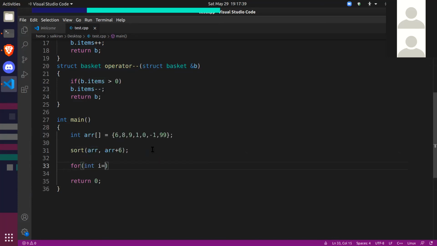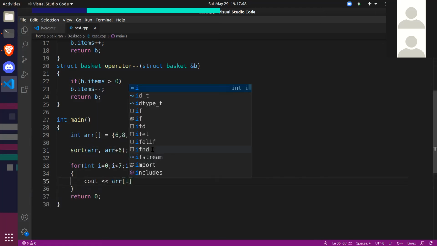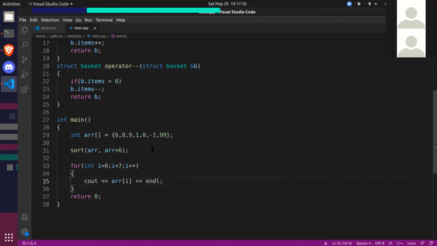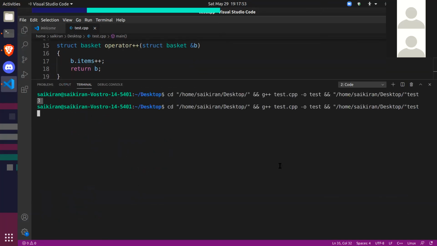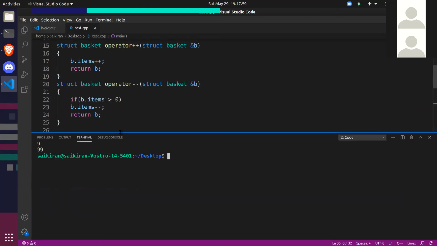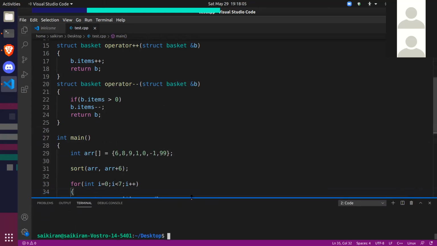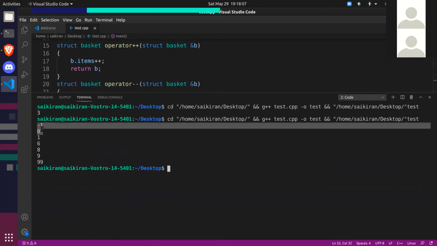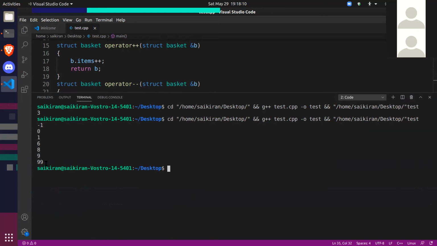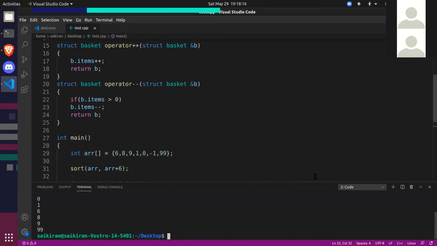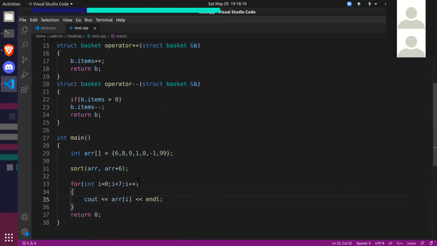Now let's print them. There are 7 elements, so let's print each of them, ARR of I. Okay, let's run this. Yeah, do you see this? These were randomly arranged: 6, 8, 9. But after I called sort and printed them, they are ordered: -1, 0, 1, 6, 8, 9, 99. This is ascending order, right? So this is the sort function. By default it sorts in ascending order.